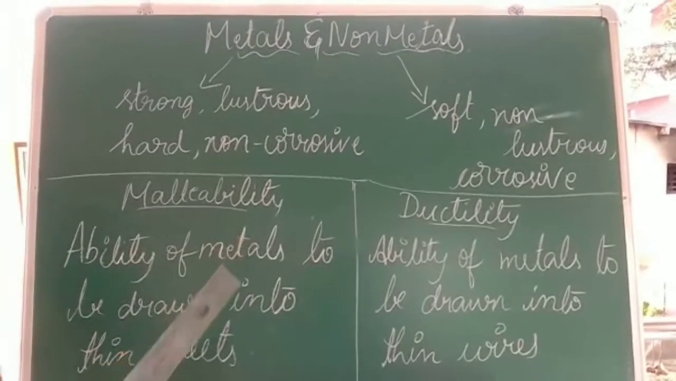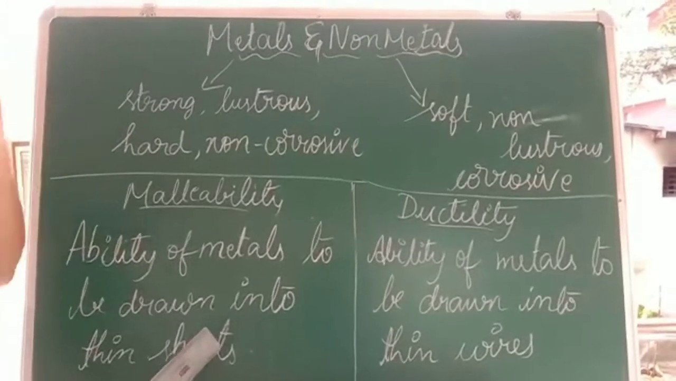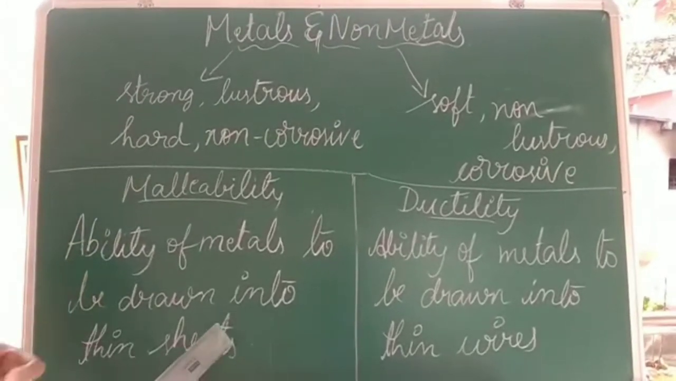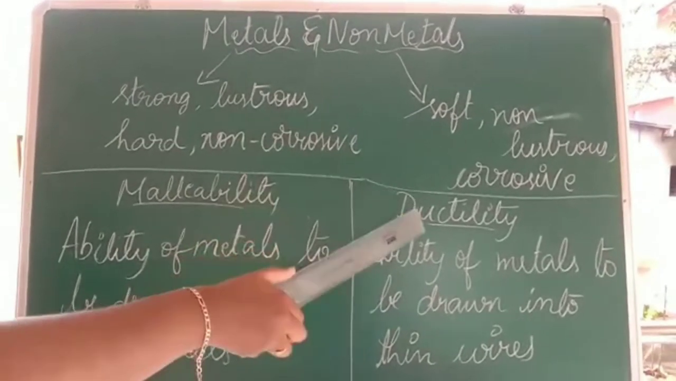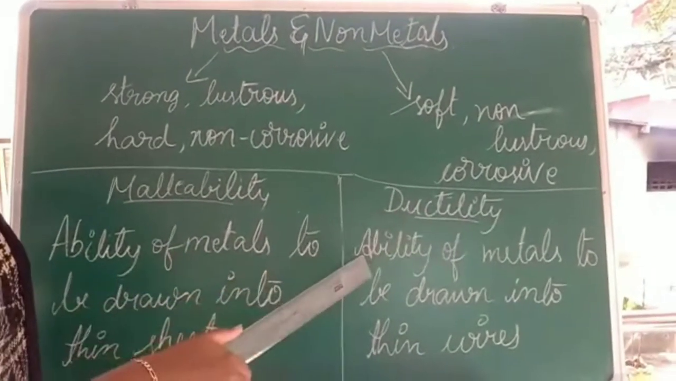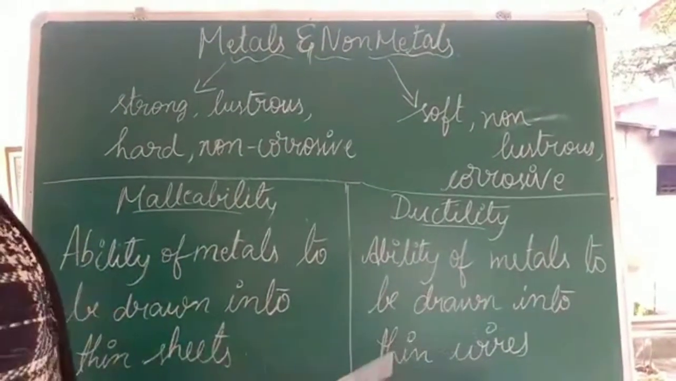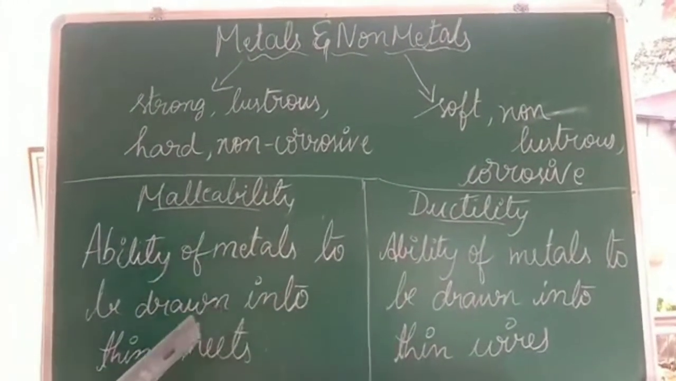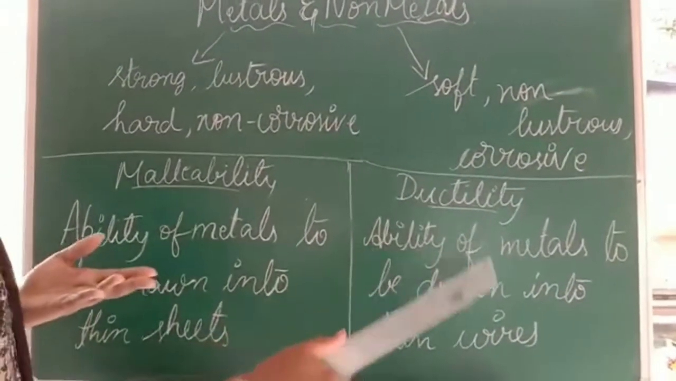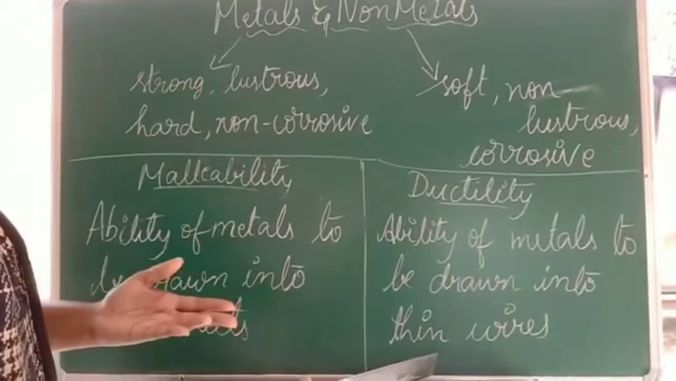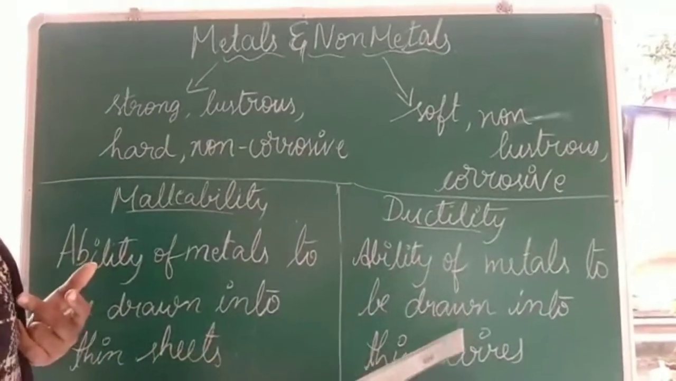So I repeat, when you beat the metal, if that metal takes the shape of a thin sheet, then that particular property is called malleability. Now in the same way, when we consider ductility, it is the ability of metals to be drawn into thin wires. In malleability we have seen it forms thin sheets, whereas in ductility it forms thin wires. So this is the difference between malleability and ductility.